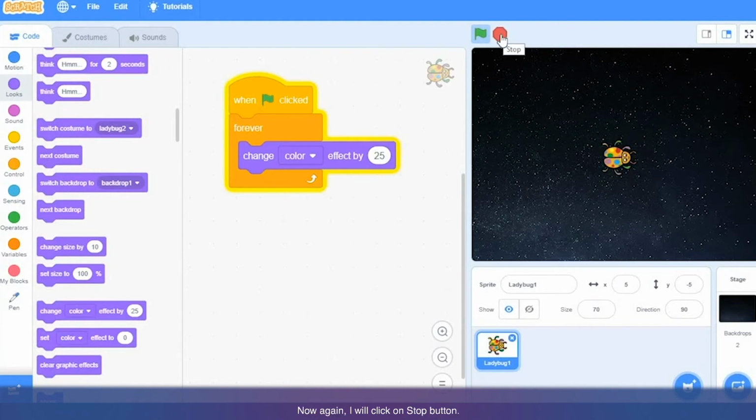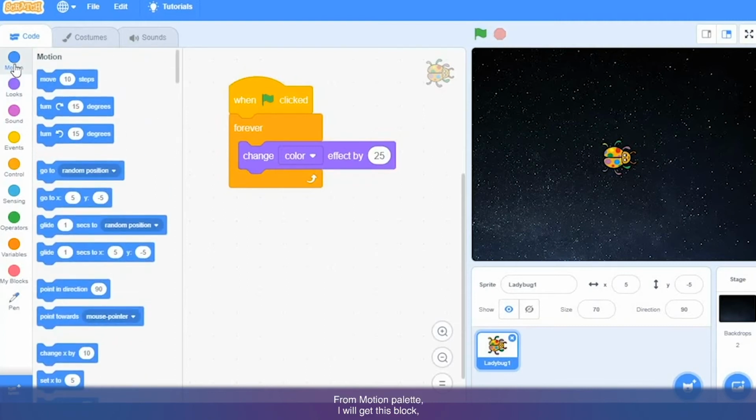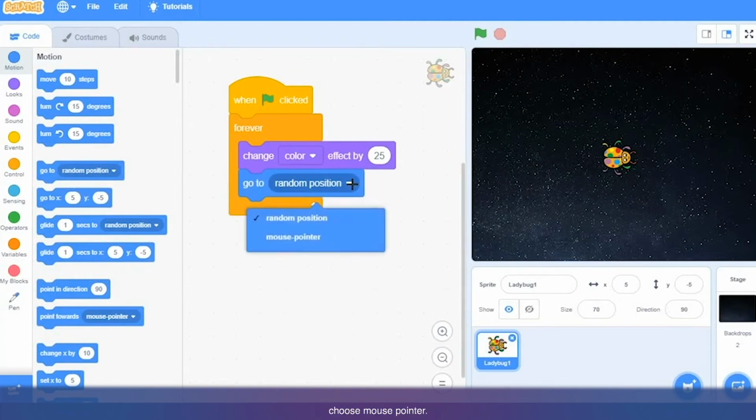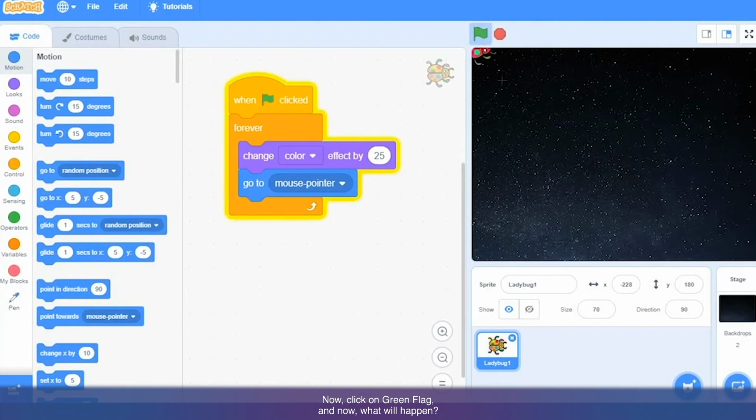Now again I will click on the stop button. Now go to the motion palette. From the motion palette, I will get this block, go to random position. Click on it, drag it and put it inside forever. And here instead of random position, choose mouse pointer. Now click on the green flag and see what will happen. The ladybug is changing color and at the same time it is moving with the mouse pointer. If I move the mouse cursor, it will follow that. You can see. Now again I will click on the stop button.